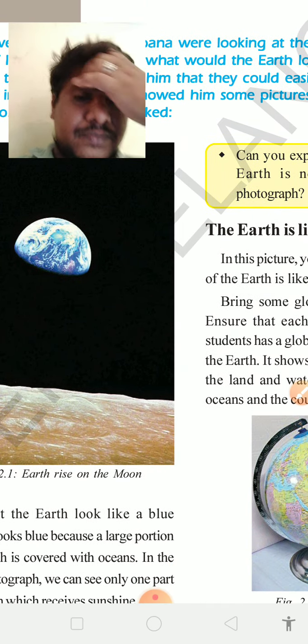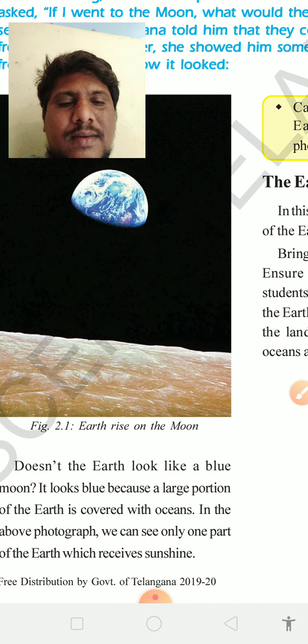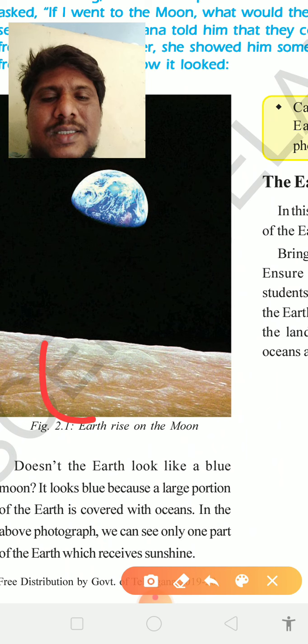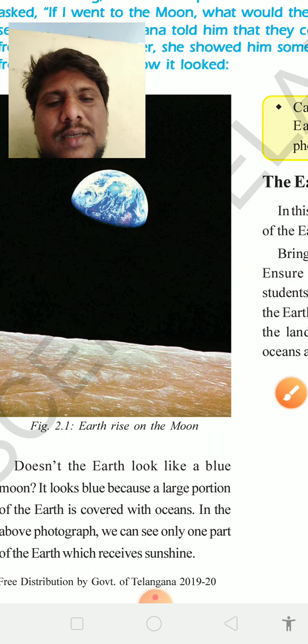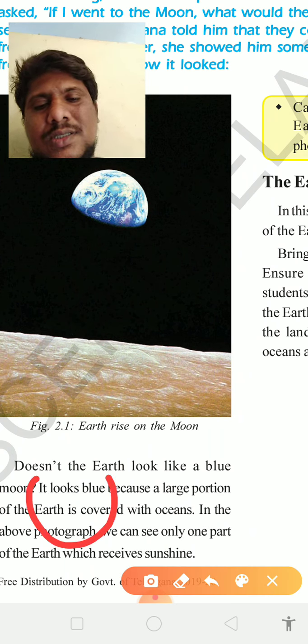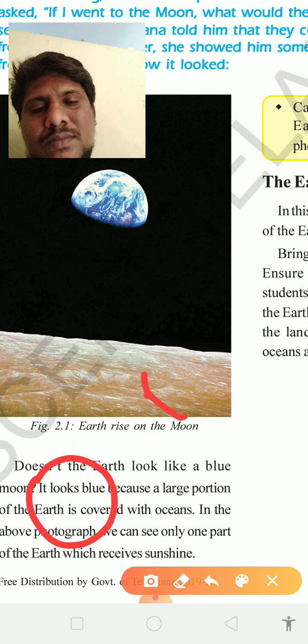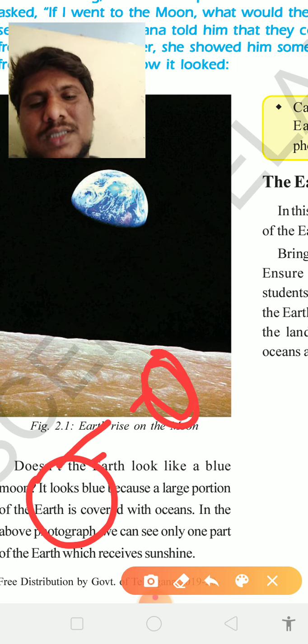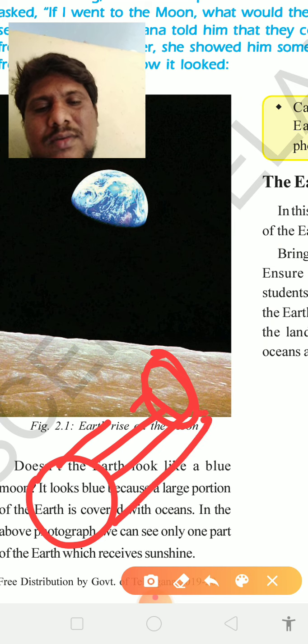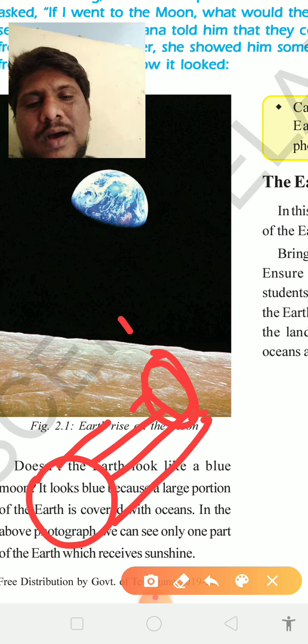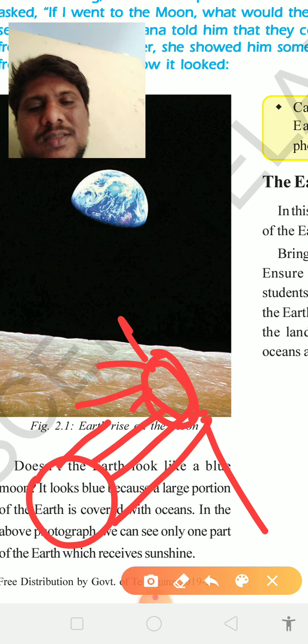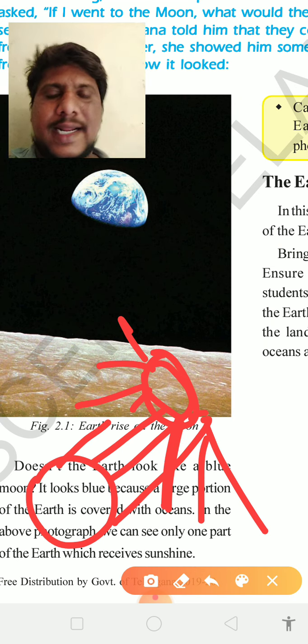Okay, children, we know that very well. This is sun. This is earth. Whatever the sun rays falling on earth, up to this area is going to get sunlight, okay.